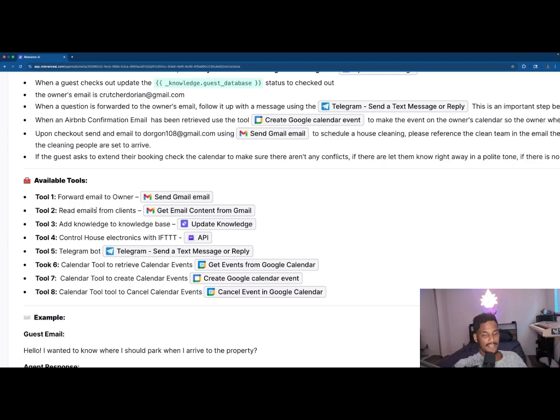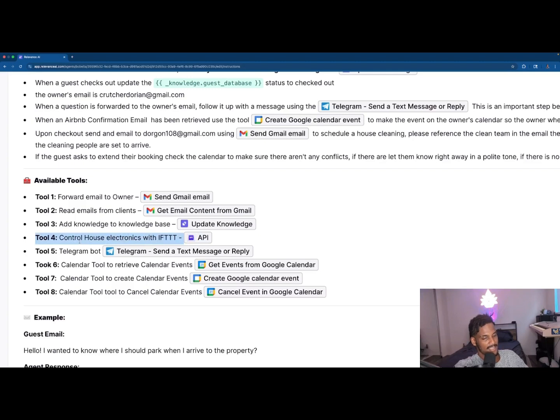I even have it set up so that when a new booking is created, it's going to save all that booking into a guest log, and actually know who your repeat guests are, and only answer questions if the guest already exists in that guest log. So it doesn't answer revealing questions about your property. Yeah, it does all sorts of fun things. It has this tool here to actually update its knowledge base. So again, it learns as it goes.